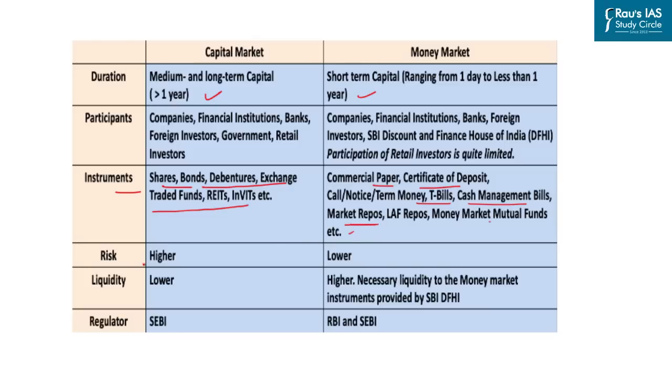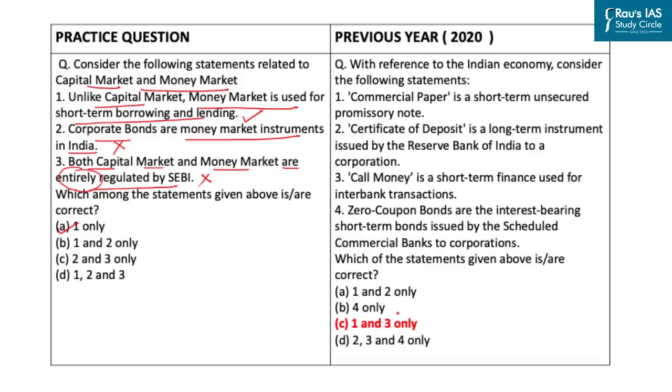On the flip side, commercial paper, certificate of deposit, T-bills, cash management bills, market repos are instruments of money market. Now, the risk associated with the capital market is higher when compared with the money market. The liquidity, on the other hand, of capital market is lower and that of money market is higher. And coming to the last segment of regulation, SEBI entirely regulates the capital market, whereas the money market is regulated by RBI and SEBI. And this corresponds to the third statement where it was written that they are entirely regulated by SEBI. So coming back to the question, now it is clear why statement 2 and 3 were wrong.